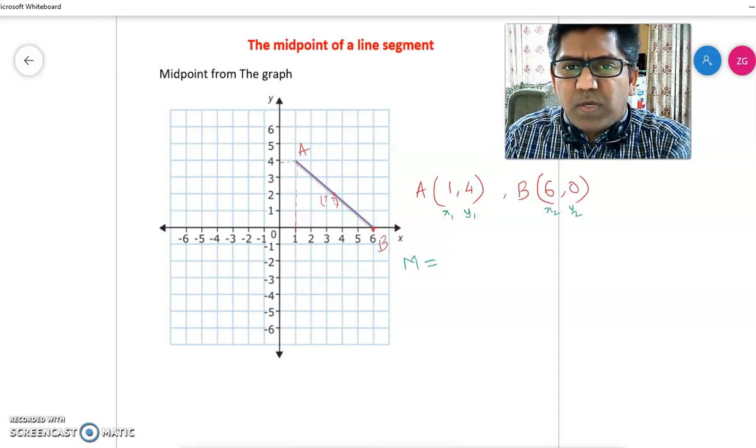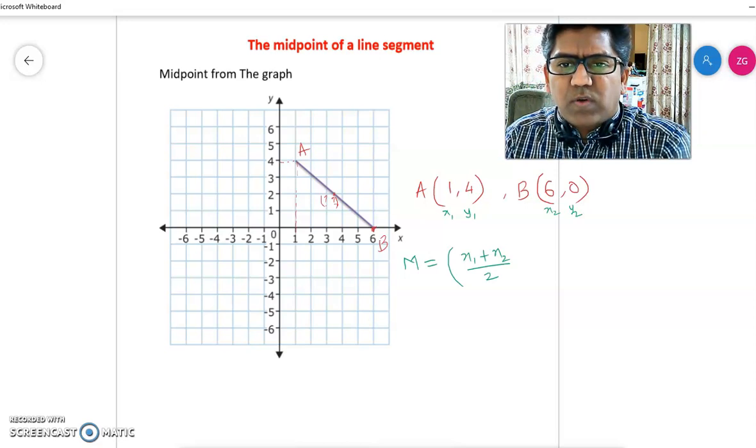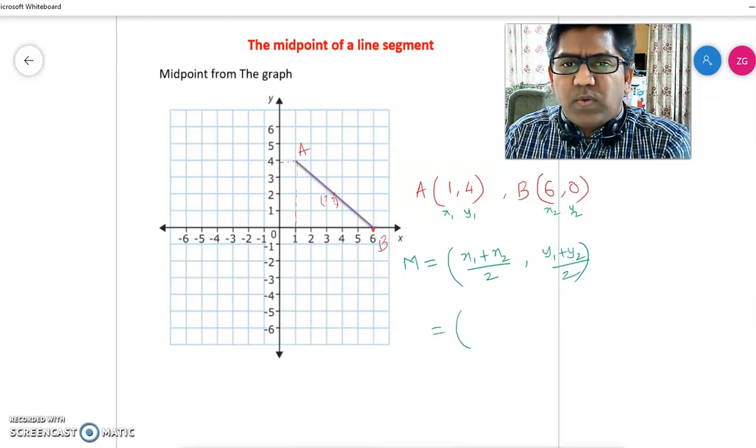Suppose M is the midpoint. The formula for midpoint is: the x coordinate you get by adding the two x coordinates and dividing by 2. That is to find the mean or average of the x coordinates. Similarly, to find the y coordinate of the midpoint, you will find the mean of the y coordinates. Substitute the values. x1 is 1, x2 is 6, so (1 + 6) divided by 2, and y1 is 4 and y2 is 0, (4 + 0) divided by 2.